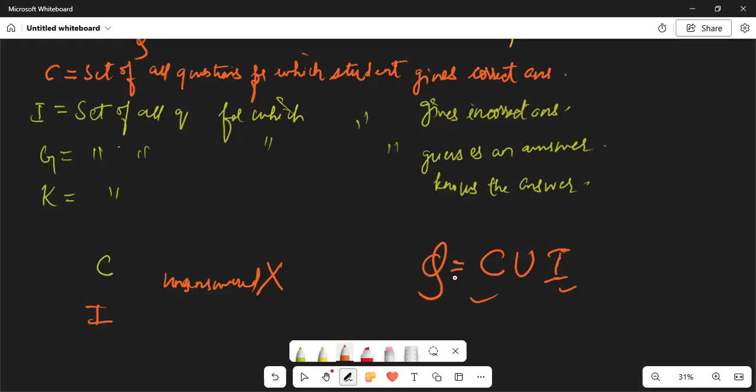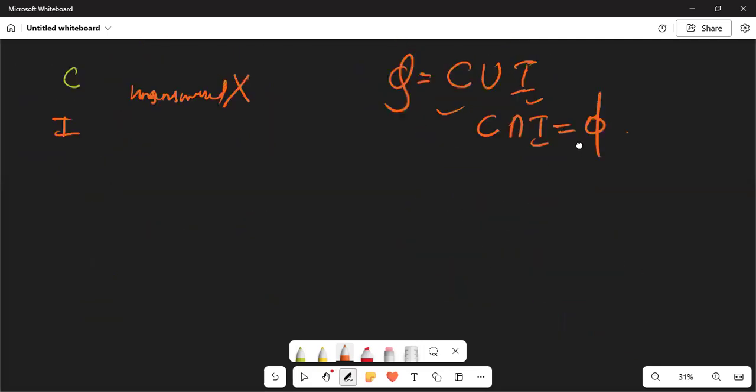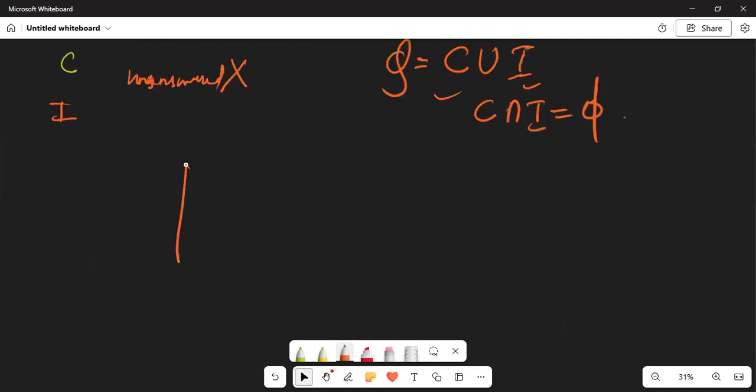Either the answer is correct or the answer is incorrect. So these are mutually exclusive sets. They're not going to overlap. Nothing is going to be in the intersection, because that would mean that he has given both correct and incorrect answer, which is practically not possible.